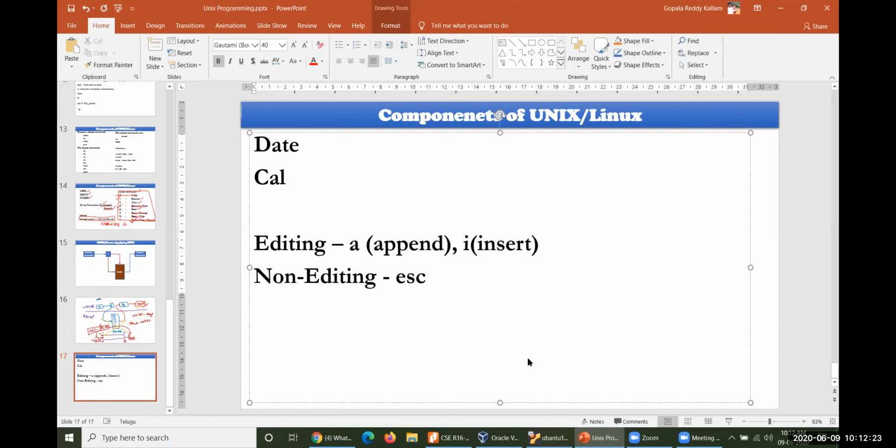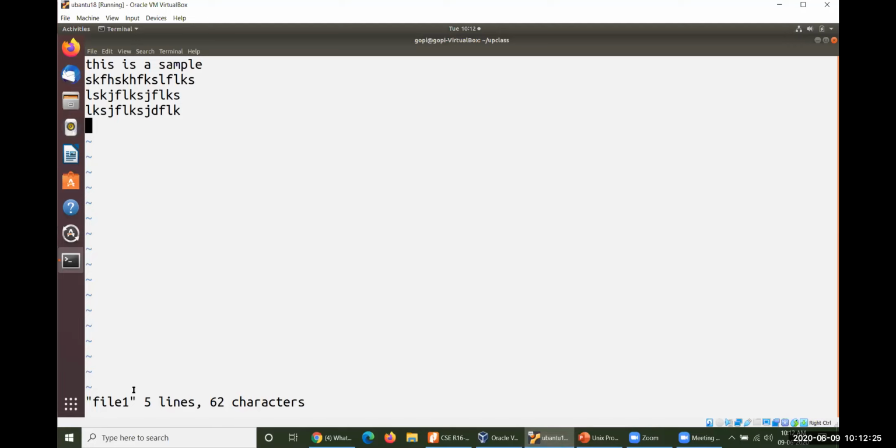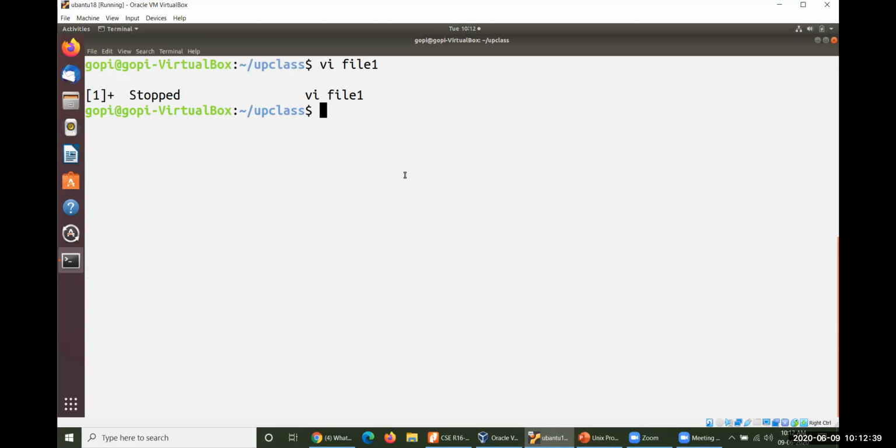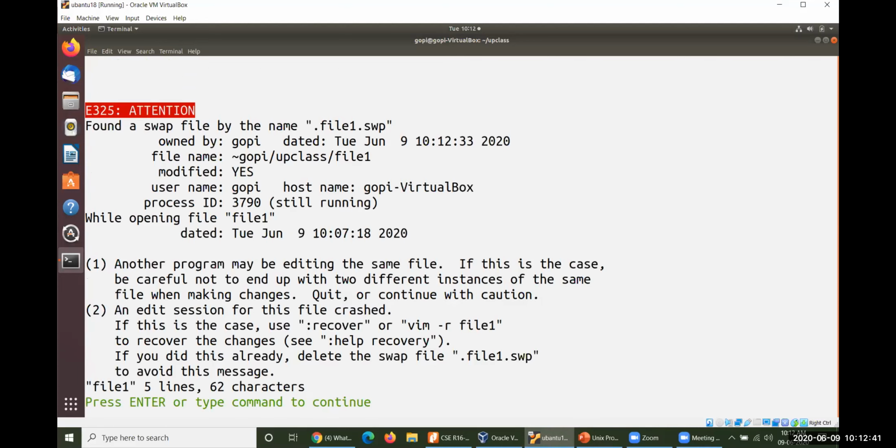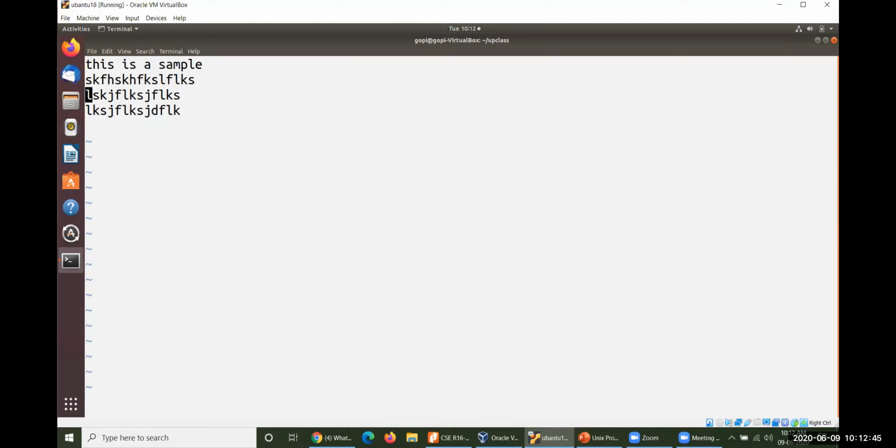Just look at this. It is already in non-editing mode. You cannot type anything here. Other than a and i, if you type anything, nothing can be typed here. Look at this, I'll open it one more time. Yes, it cannot be typed anymore. Other than a and i, no kind of operation can be done here.